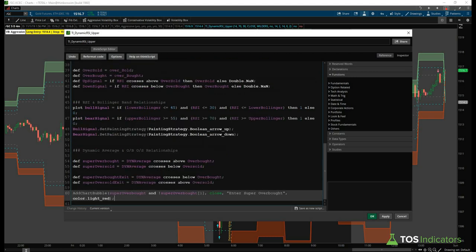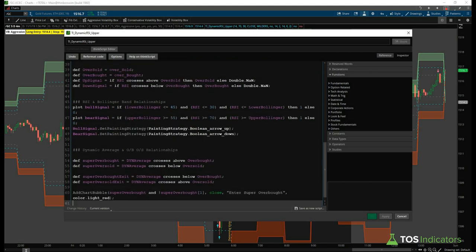So if we close this up, that's perfect. That compiles without any errors, and we'll go ahead and do the same thing, and this time for the super oversold. So we'll say super oversold and not super oversold on the previous bar. Close, enter super oversold, and then we'll give this a color light green.